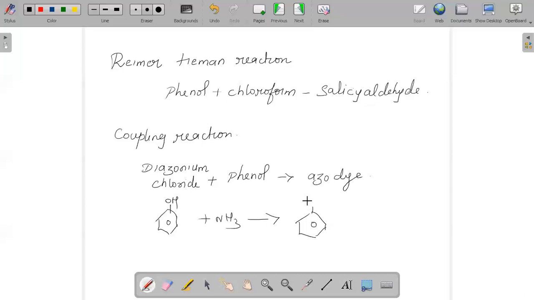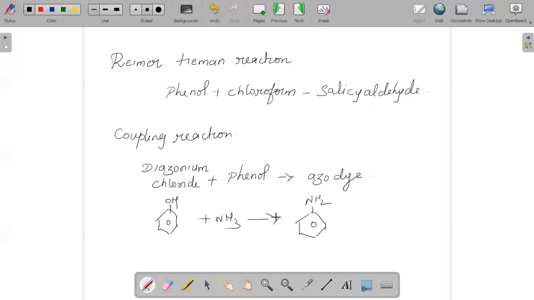These names are also very important: when a benzene ring is attached with an NH2 group, the common name is aniline, and the catalyst is anhydrous zinc chloride.